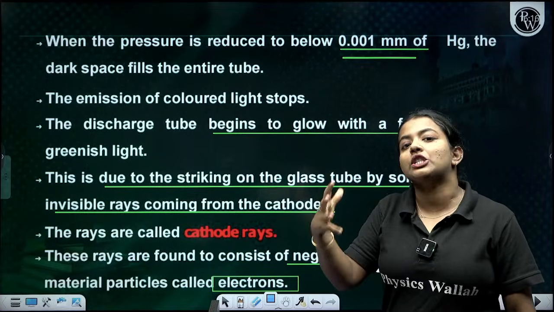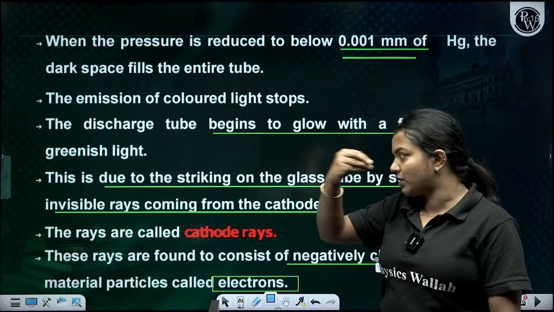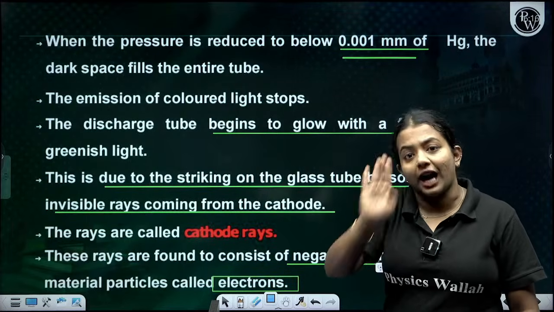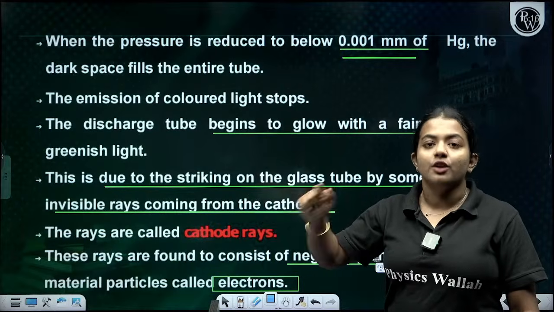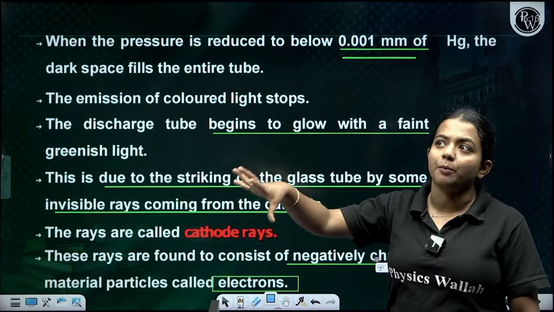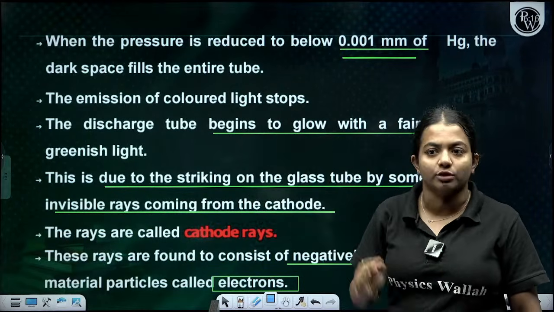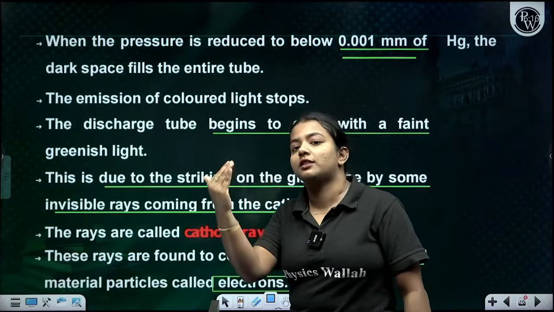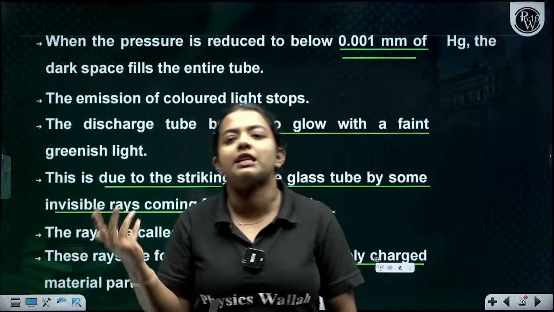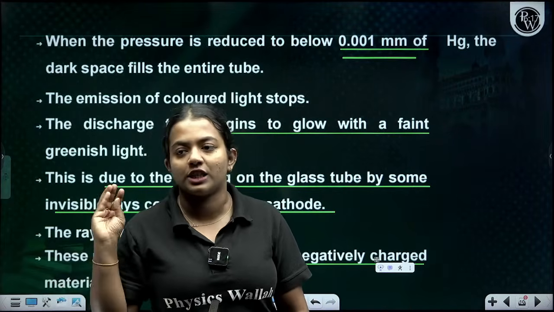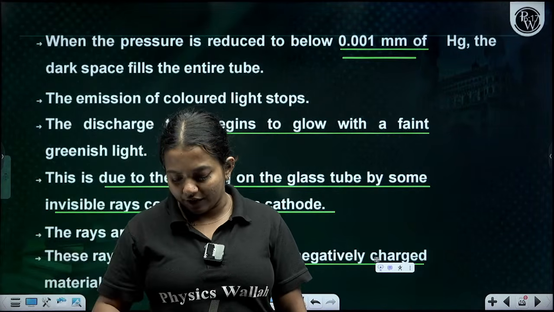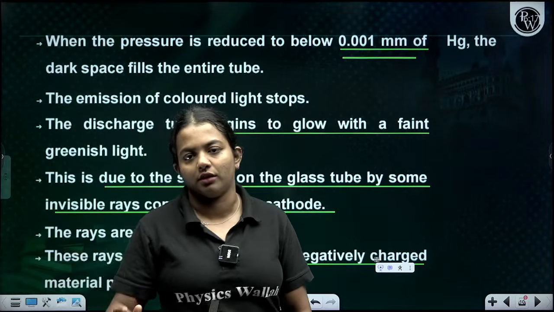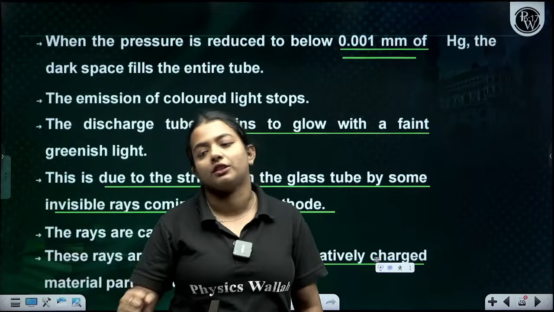That greenish light is basically because some invisible rays are coming from the cathode. It's because of those rays only that the greenish light is coming. Those rays are called cathode rays, and since they come from the cathode portion, we can easily say that they are electrons, which are negatively charged. Clear, everyone? This is all about the cathode, and that is actually the discovery of the electrons.